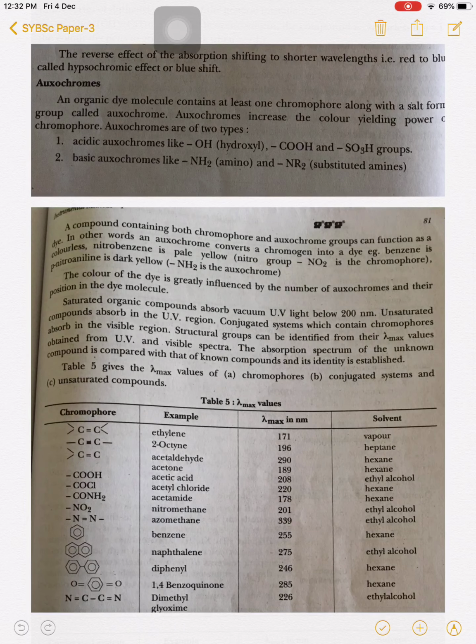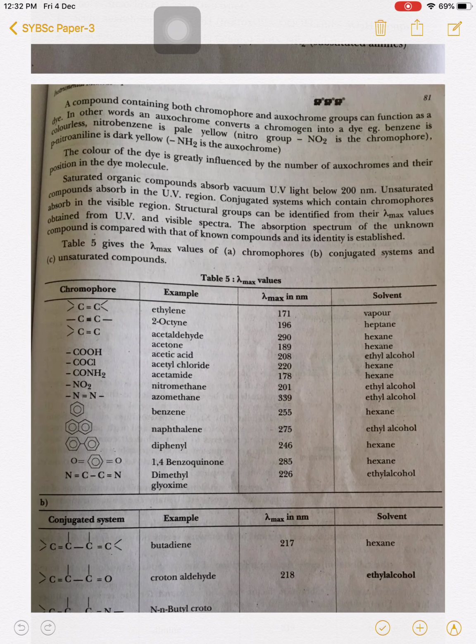Next, a compound containing both chromophore and exochromic groups can function as a dye. Chromophores alone do not increase the color intensity, but due to the presence of an exochrome, the color intensity of the chromophore is increased, and the exochrome is responsible for the deepening of the color of the compound along with the chromophore. In other words, an exochrome converts a chromogen into a dye.